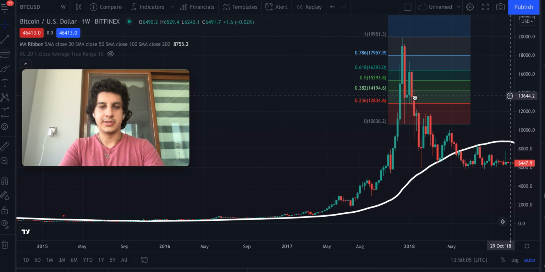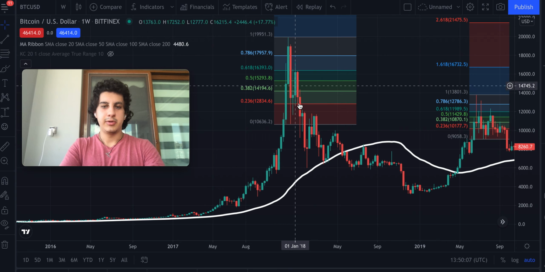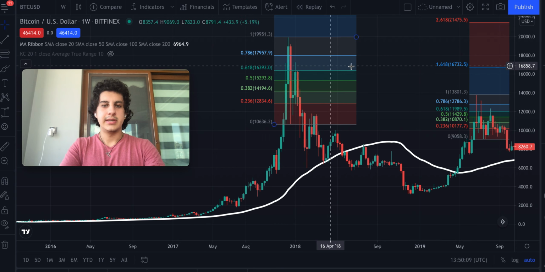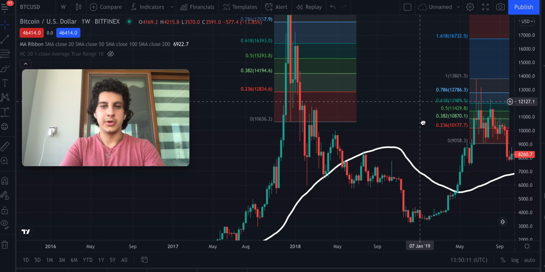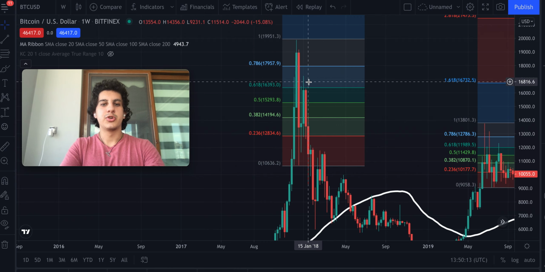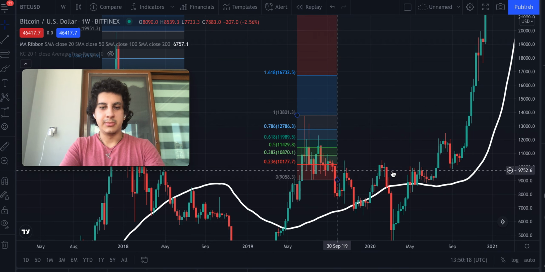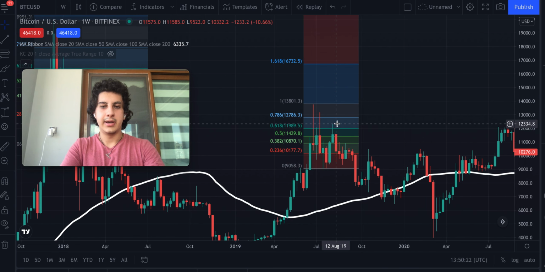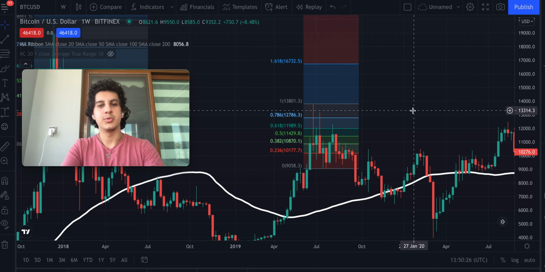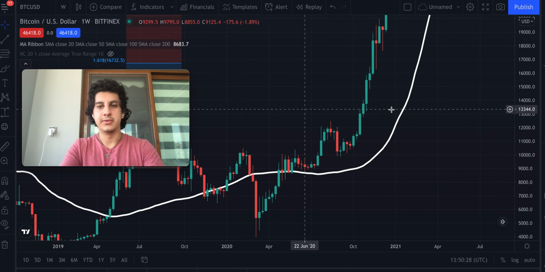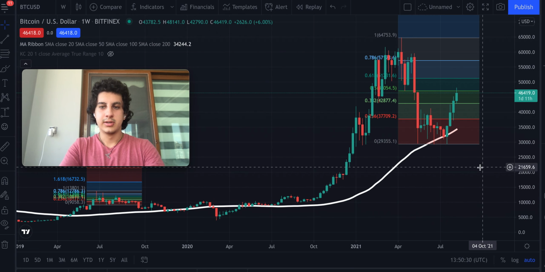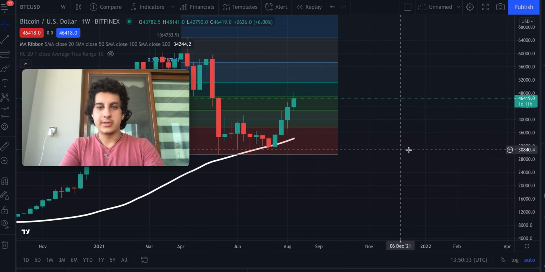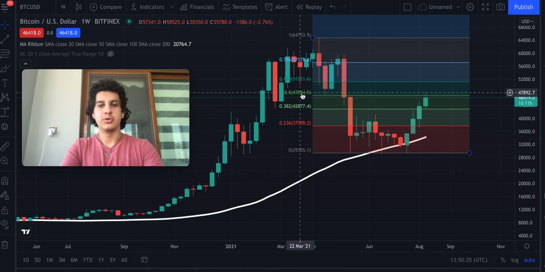like this one here in 2018, we had a high, we bring it to the low, and then we can see that the next high afterward finished in between the 0.618 and the 0.786 Fibonacci levels. Same thing here. We had a high, bring it to the low, the second high ended between the 0.618 and 0.786 Fibonacci levels.